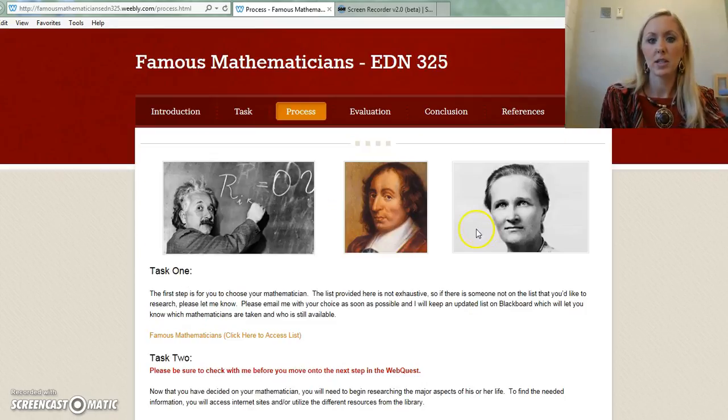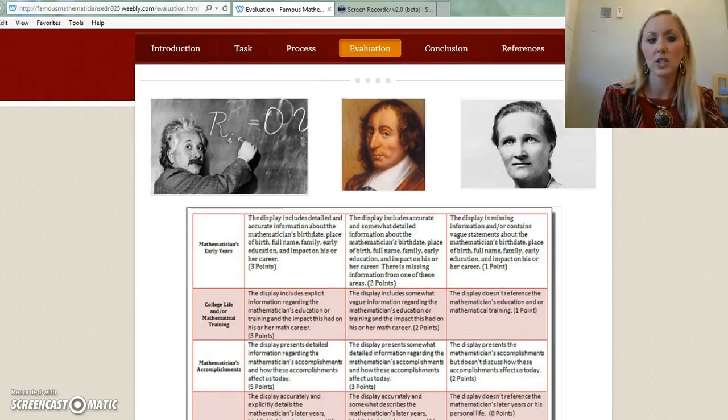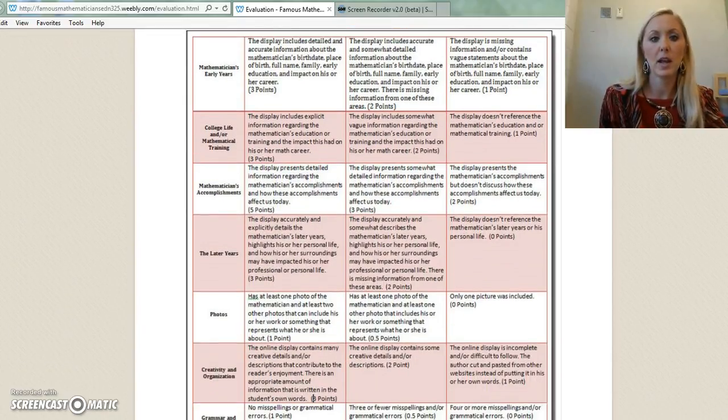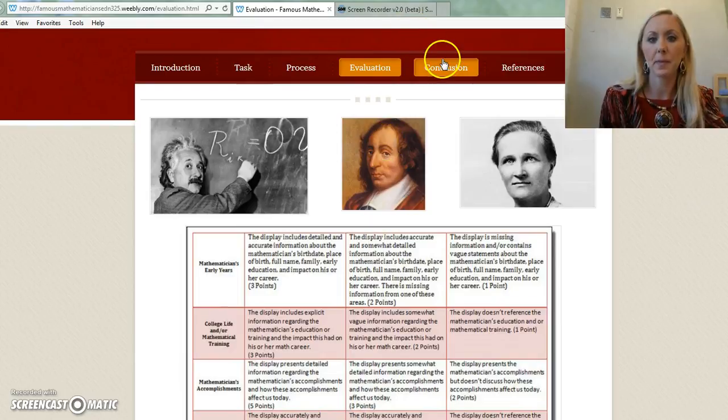Let's just go back up to the top. Let's click on the Evaluation tab. So the Evaluation tab is going to list the rubric for this particular assignment. I would pay close attention to this first column because that's where you're going to earn the maximum amount of points if you stick with that column.